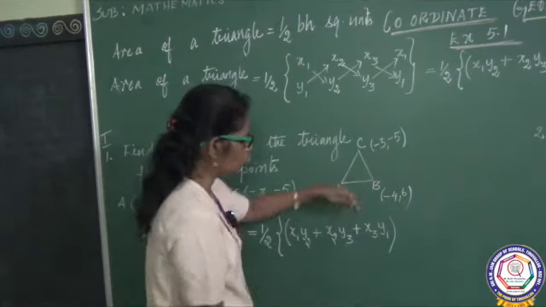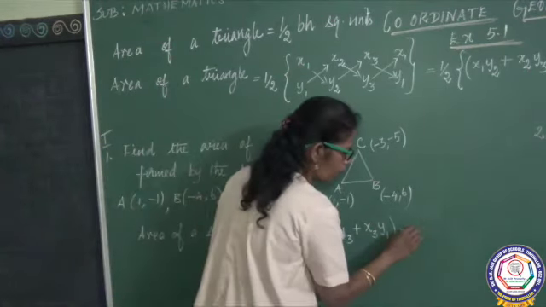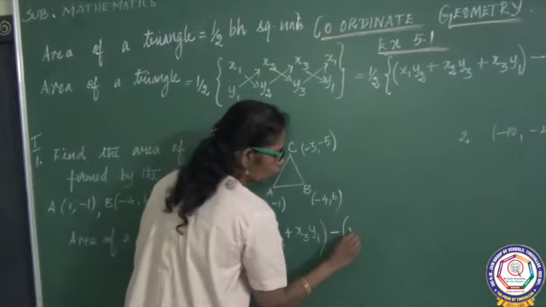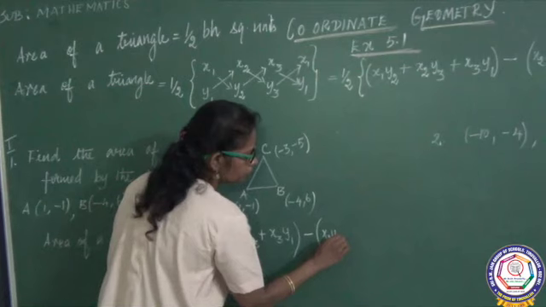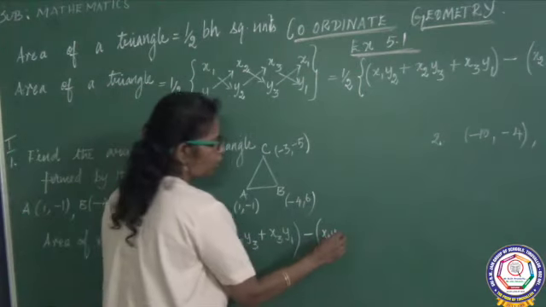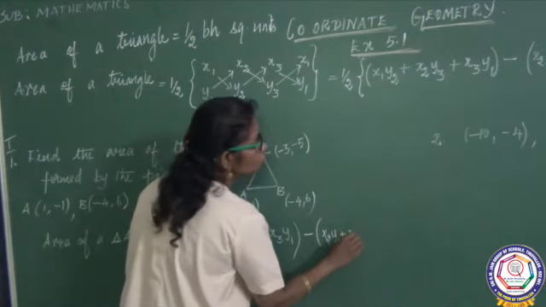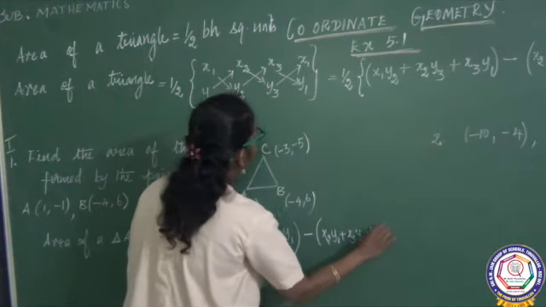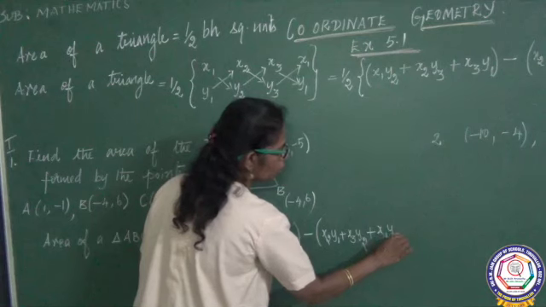Downward arrow you should collect. Next, minus upward arrow, I said, right? x2 y1 plus x3 y2 plus x1 y3.